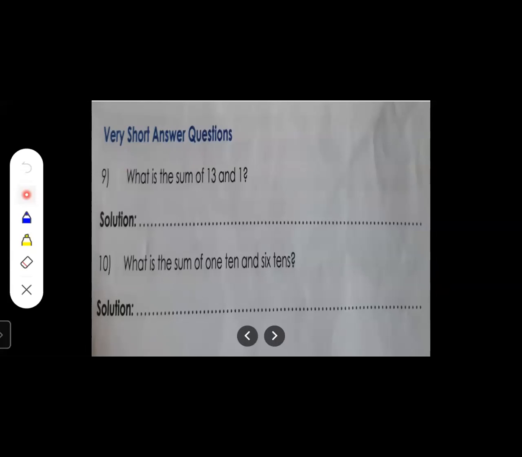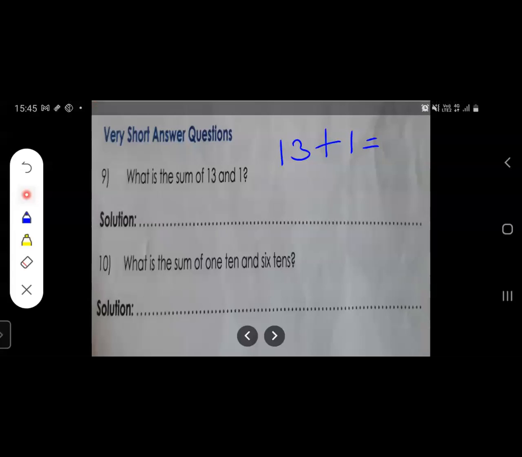So what are we going to do over here? Sum of 13 and 1 means we will add 13 plus 1. So 13 plus 1 is equal to how many, students? After 13, you are going to count one number. So after 13, which number comes? 14, right? So here we are going to write 14. Okay.